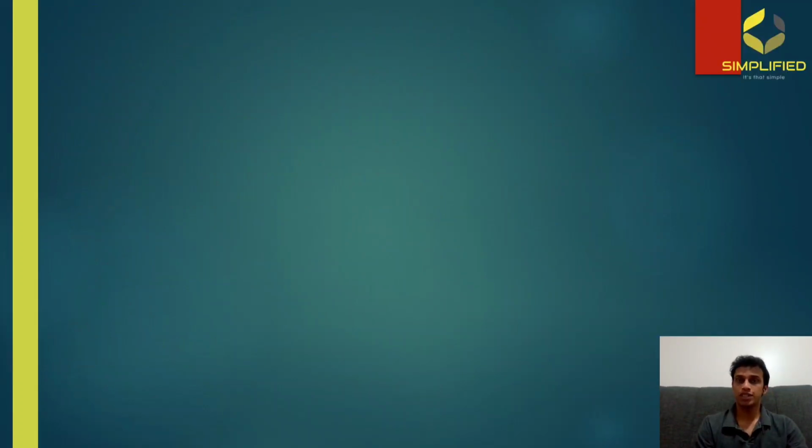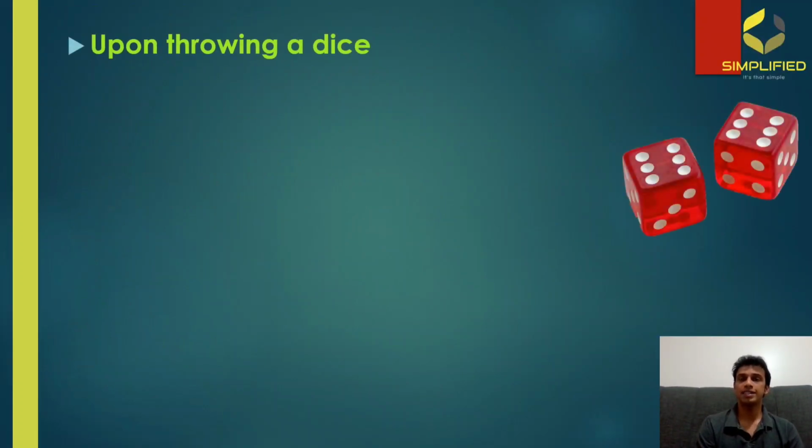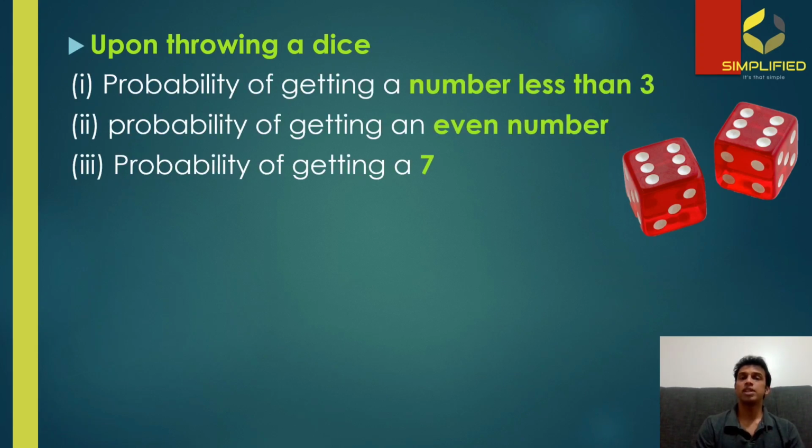Our next question is, upon throwing a dice, what is the probability of getting a number less than 3? What is the probability of getting an even number? Probability of getting a 7. You have to first understand the fact that when you're throwing a dice, there are 6 possibilities. Okay, I hope you remember the dice. This is commonly used for playing snake and ladder, and I've also seen it being used for playing Ludo.